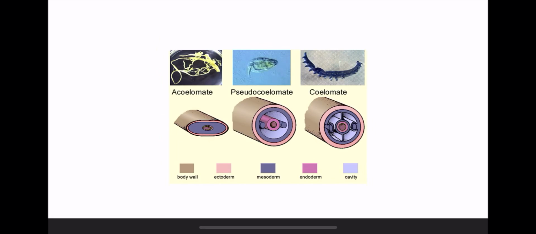Look here, the body cavity is colored by this color. Here, there is no body cavity, so acoelomate. Here, there is a body cavity, but in the form of a tube that's not completely surrounded by mesoderm. Here, the body cavity is completely surrounded by mesoderm.